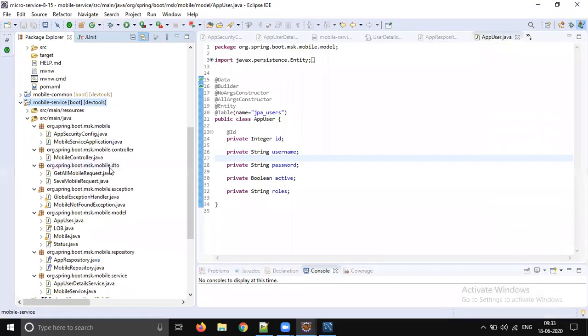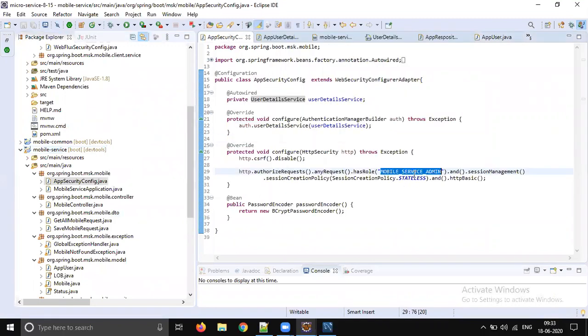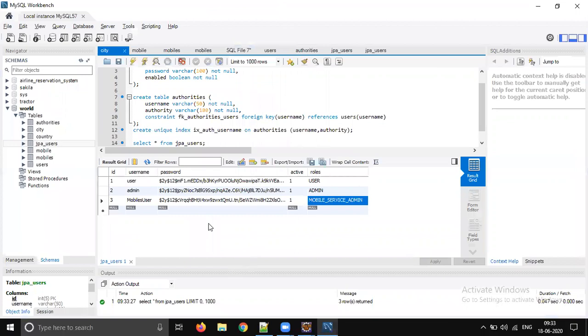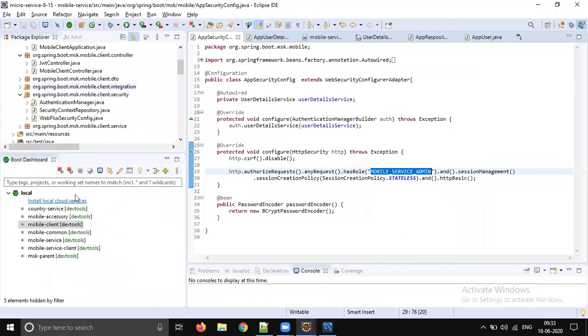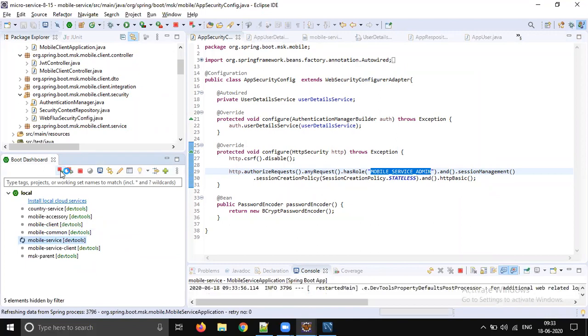So mobile service. So let's go to app security config. Yes, we are checking mobile service admin as a role. Yes, so we should use mobile service user. Okay, let's go to our client. First of all, let's start mobile service and test whether that is working fine or not without security.